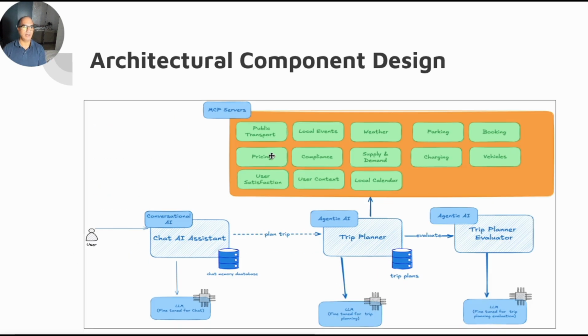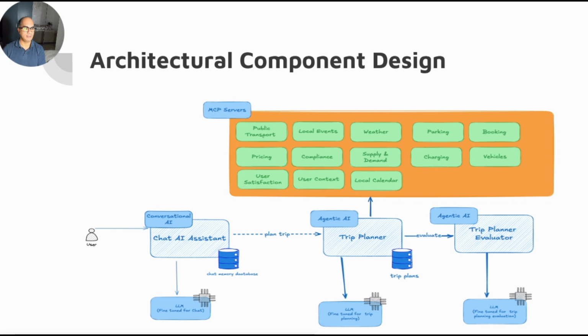Here you can see our main components of agentic AI. First, we have Chat AI Assistant, which is conversational AI. The user can text to it, the user can talk to it. And we have Trip Planner Agentic AI, which has access to all the MCP servers and information. It can collect all the data it needs for planning. And finally, we have Trip Planner Evaluator Agentic AI. It can evaluate the output of the Trip Planner.